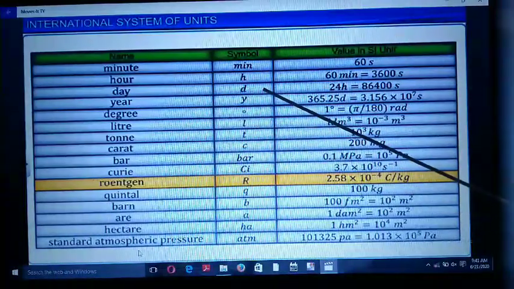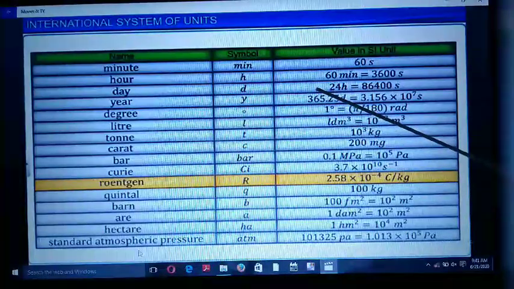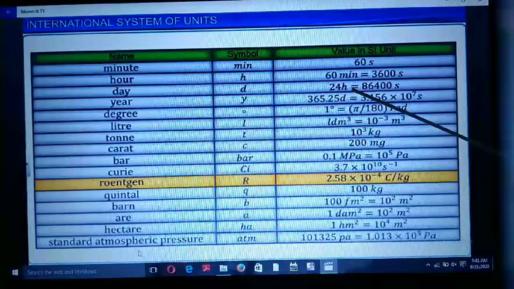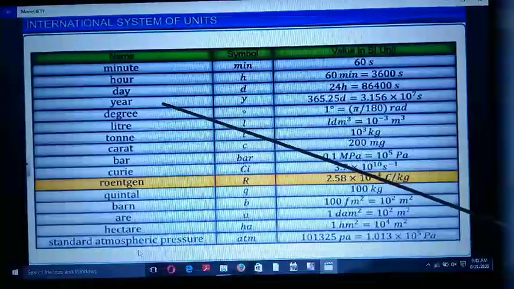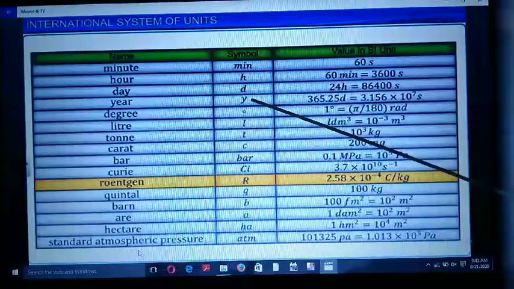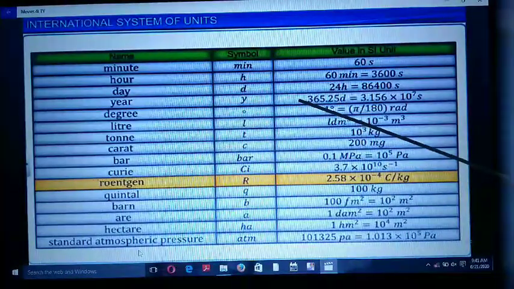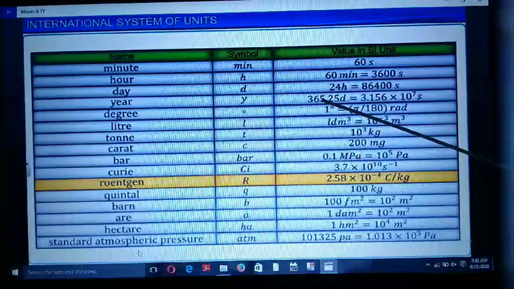Third is day. It is denoted by small d. 1 day is equal to 24 hours, otherwise 86,400 seconds. Fourth is year. It is denoted by small y. 1 year is equal to 365.25 days, otherwise 3.156 cross 10⁷ seconds.